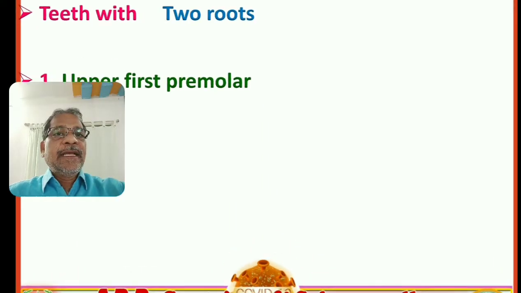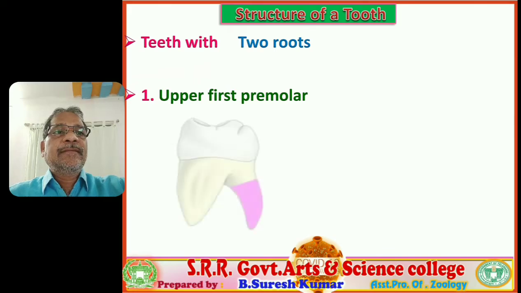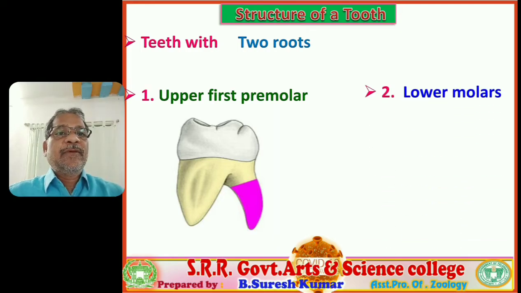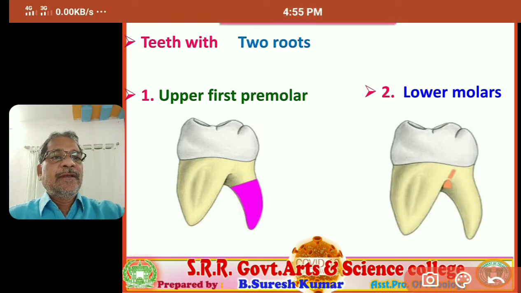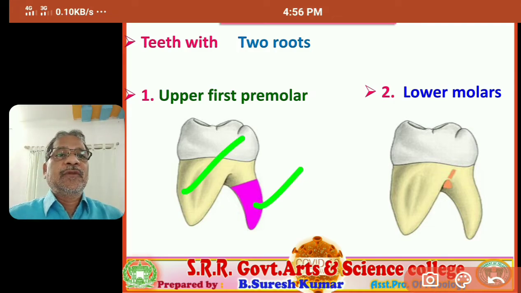Next, the teeth with two roots. Some of the teeth exhibit two roots. They are the upper first premolar, and second, all lower jaw molars. You observe this is one root and this is the second root. All lower molars and the upper jaw first premolar show two roots. So ask in entrances.